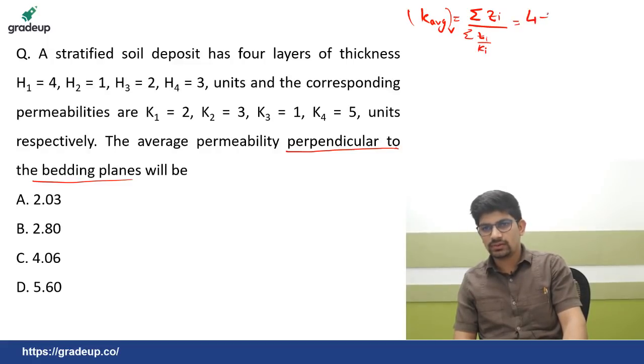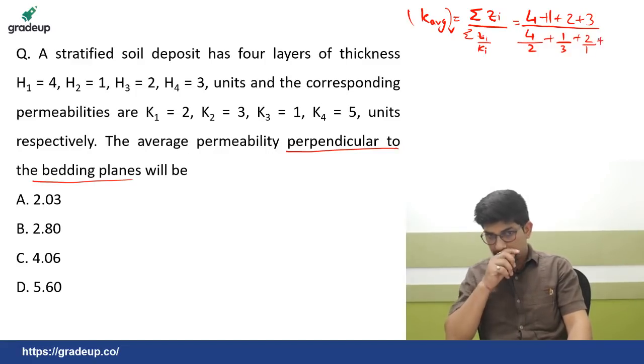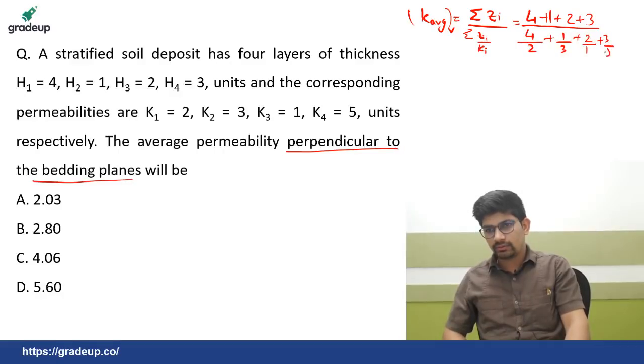Summation of Zi is 4 plus 1 plus 2 plus 3, divided by 4 divided by K1, that is 2, plus 1 divided by 3 plus 2 divided by 1 plus 3 divided by 5.